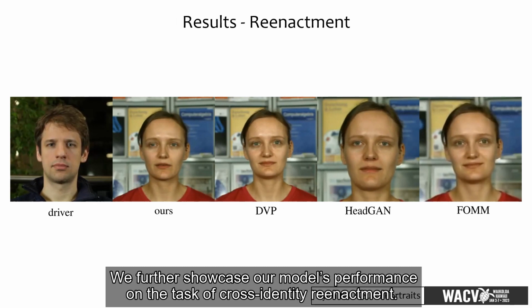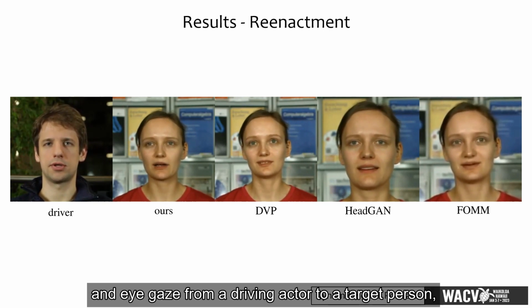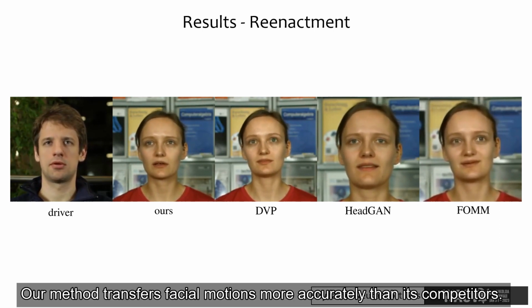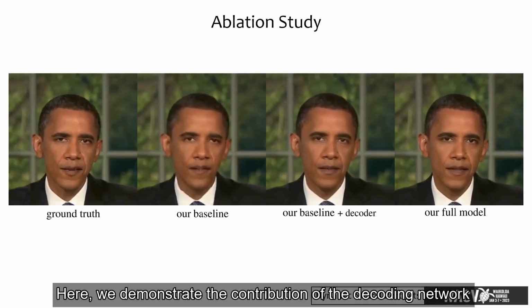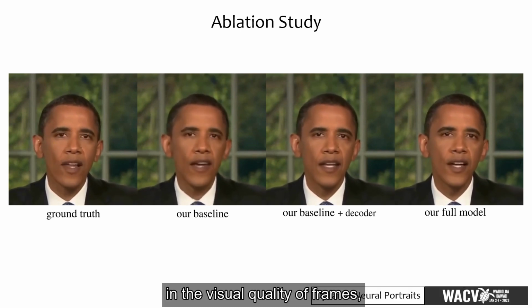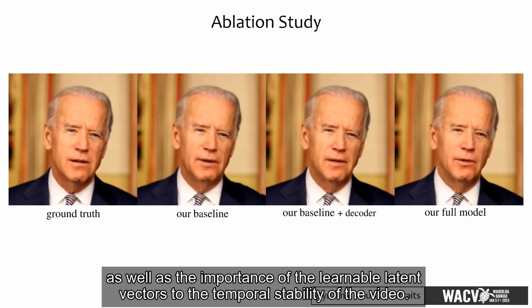We further showcase our model's performance on the task of cross-identity reenactment. This involves fully transferring the head pose, facial expression, and eye gaze from a driving actor to a target person, while preserving the identity of the latter. Our method transfers facial motions more accurately than its competitors. Here, we demonstrate the contribution of the decoding network in the visual quality of frames, as well as the importance of the learnable latent vectors to the temporal stability of the video.